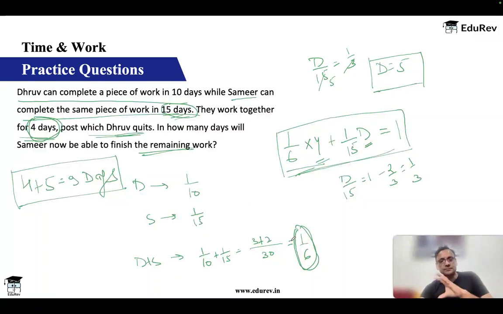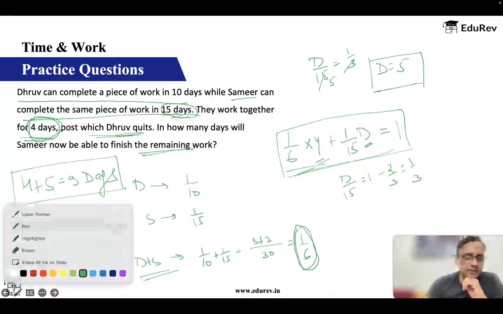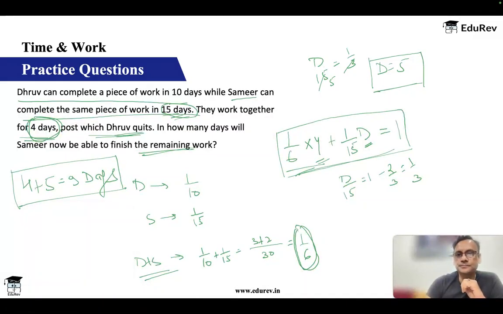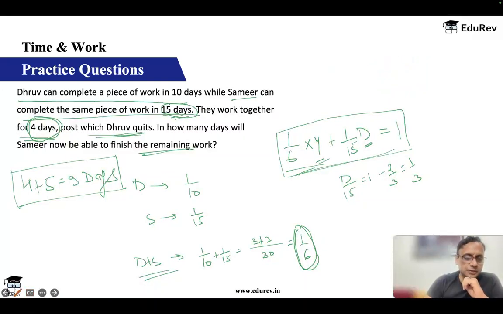Okay. Second, there can be one more approach to this, where I do not find D plus S. I solve separately for them. Okay, let's look at that also. That's again an interesting concept. What I can do is, let's remove this part and let me use another color.